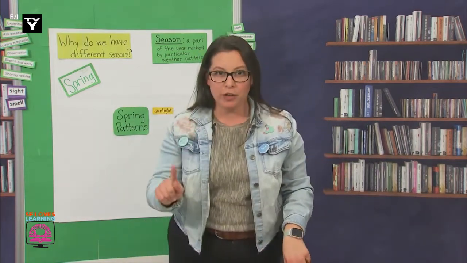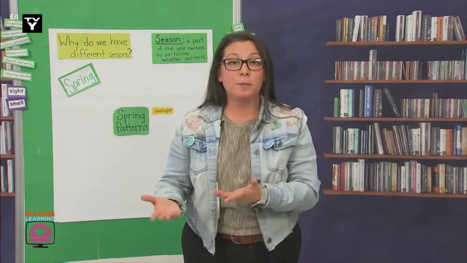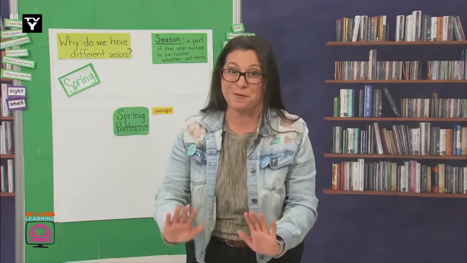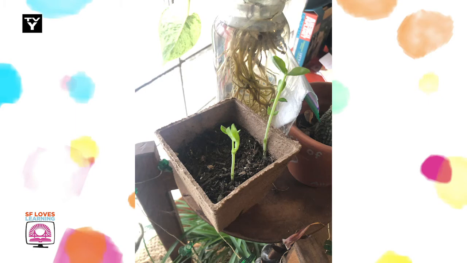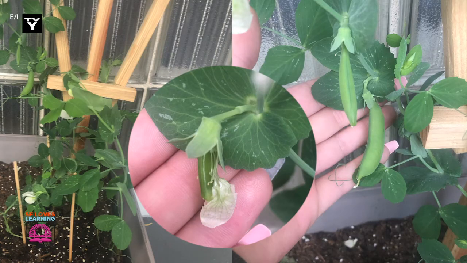And you know what, scientists? I have something special that I observed in my own home that I want to share. When we first started being scientists together, we observed my pea plant. Do you remember? Here's a picture in case you don't remember. Well, earlier this season, it flowered and fruited. That means that it had something that I could pick and eat. Here's some more pictures. I guess this living thing had all of its needs met. And this made me so excited and proud of my little plant. I can't wait to see how much more it's going to grow.